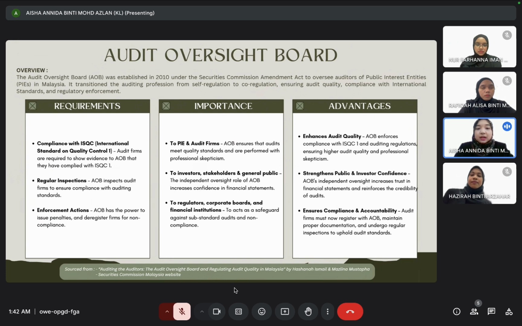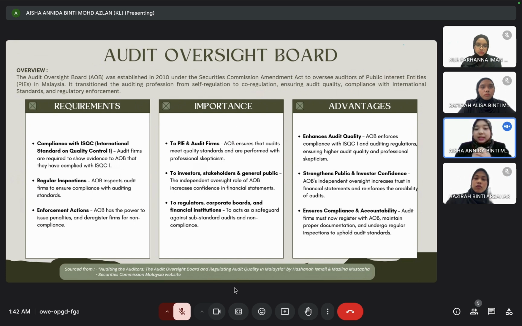The requirements for this Audit Oversight Board: first, you need to comply with ISQC 1, which basically means International Standard on Quality Control 1, which explains that audit firms are required to show evidence to AOB that they have complied with ISQC 1. Next, they need to do regular inspections, which means AOB inspects audit firms to ensure compliance with auditing standards. And then they need to do enforcement action, which explains that AOB has the power to issue penalties and deregister firms for non-compliance.